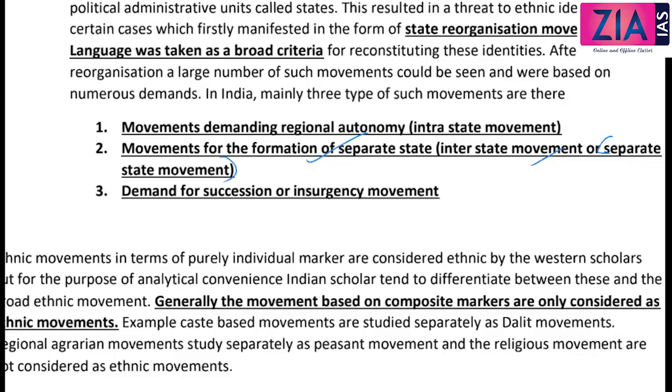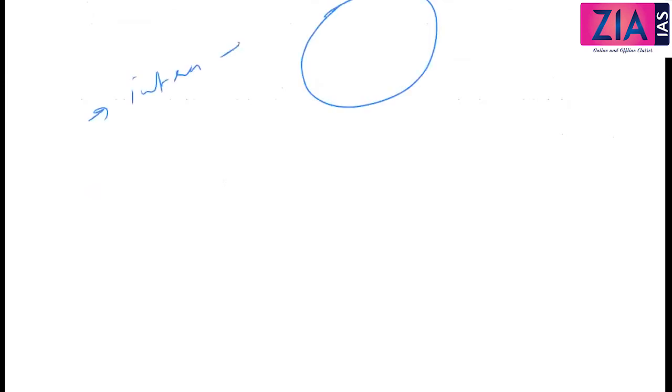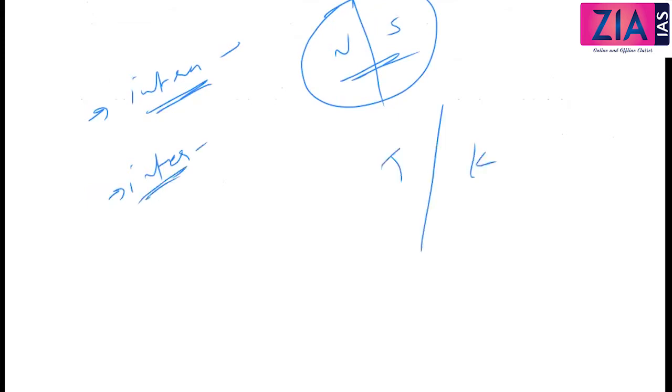Now this is what again we discuss when we discuss regionalism also. There are three types of regionalism. Intra-state regionalism, that means within state. For example, when you talk about north versus south within a state, okay, UP or any state, that is what intra-state. Then interstate regionalism is there, that means between states, like Kerala and Tamil Nadu, or North India versus South India.